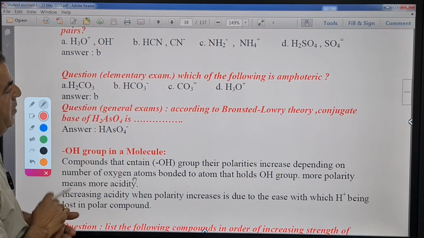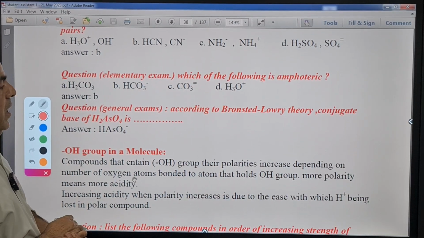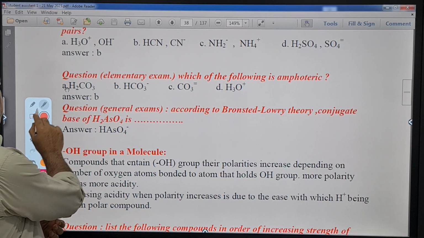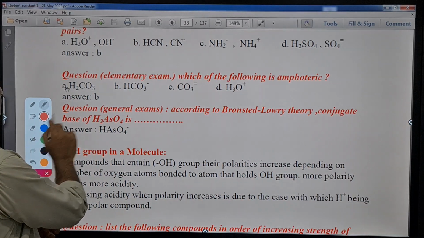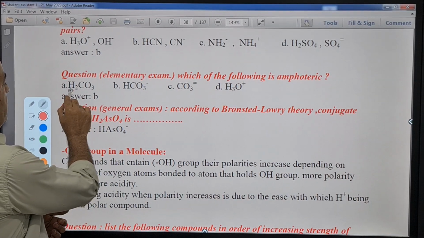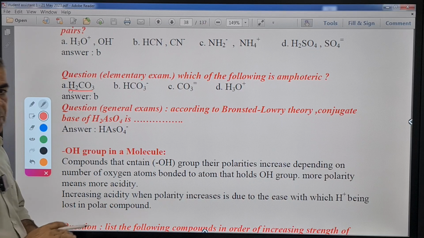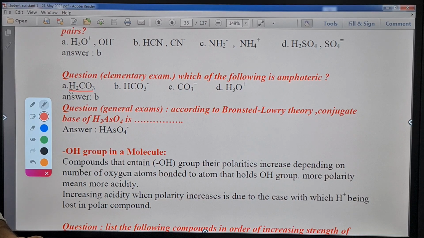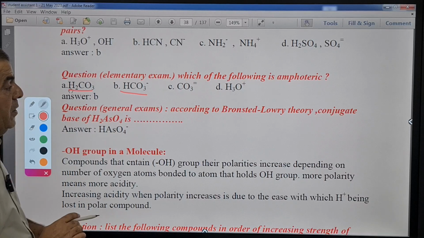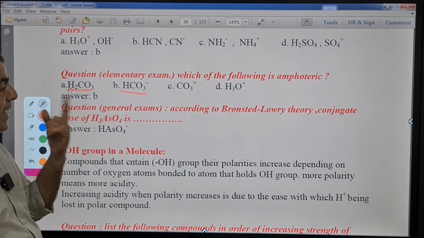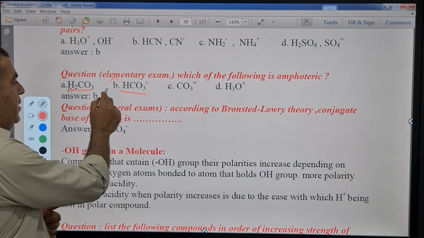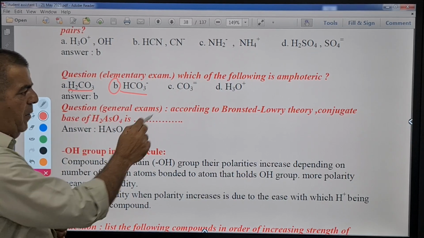Another question from an elementary exam: which of the following is amphoteric? We have carbonic acid. Can it be or not? Of course not. Why not? Because it can donate a proton, but cannot accept a proton. Okay, HCO3-, it can donate a proton, also it can accept a proton and become carbonic acid again. So this is amphoteric. What about carbonate?